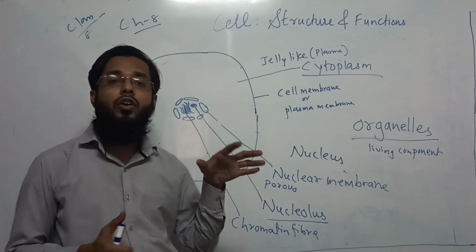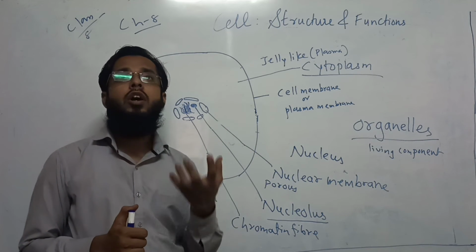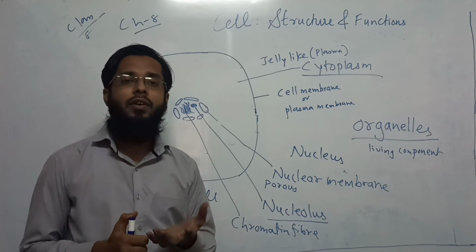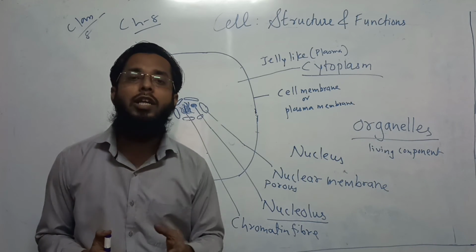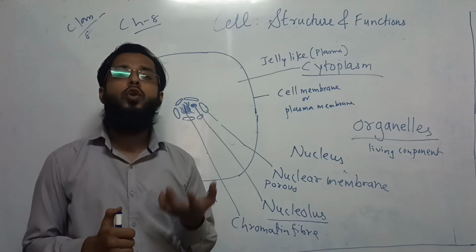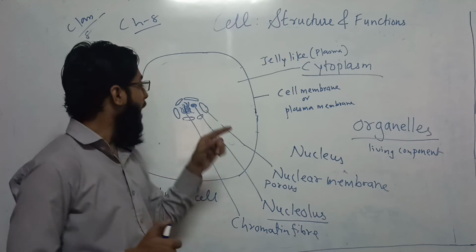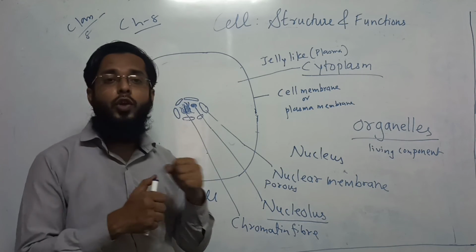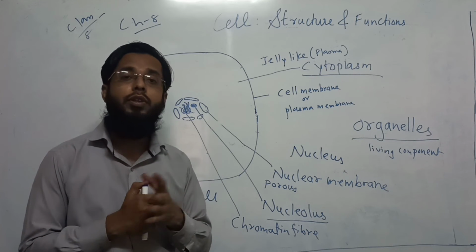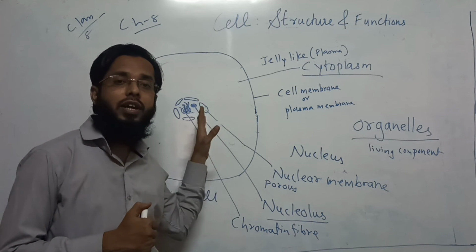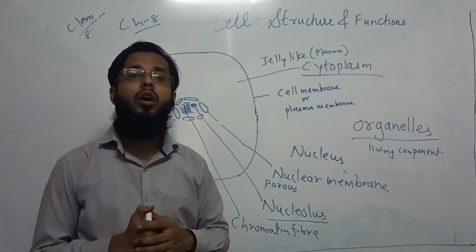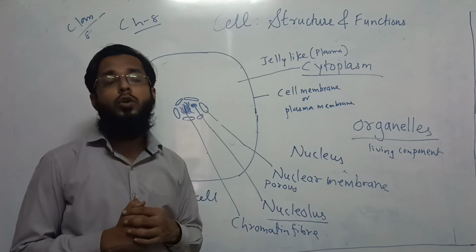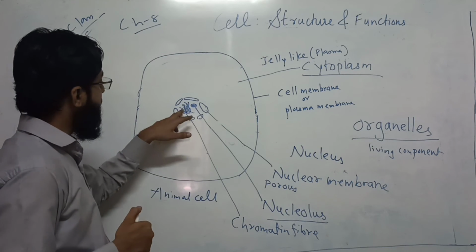But it was observed by Watson and Crick in 1952 that this supercoiled structure is actually a double helical structure known as DNA. It is very complex, but when you extend it, they found out this is actually DNA, the large molecule deoxyribonucleic acid, which contains genes.